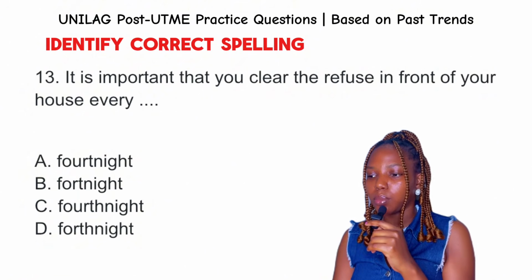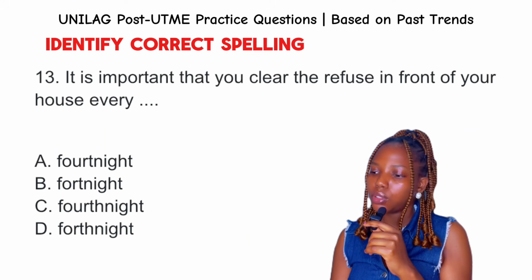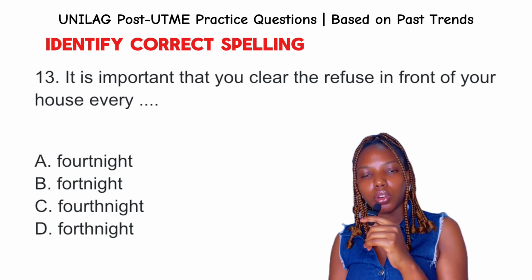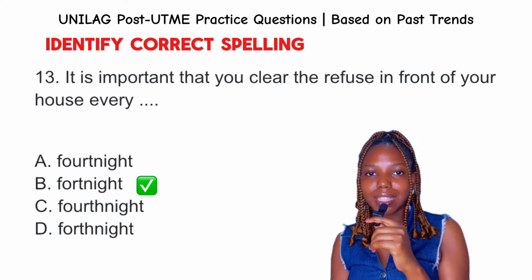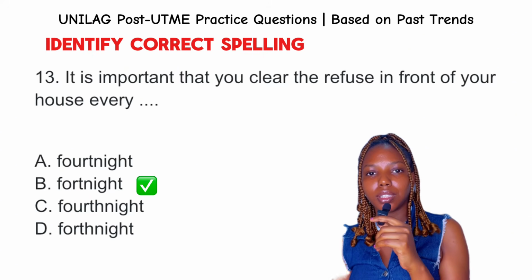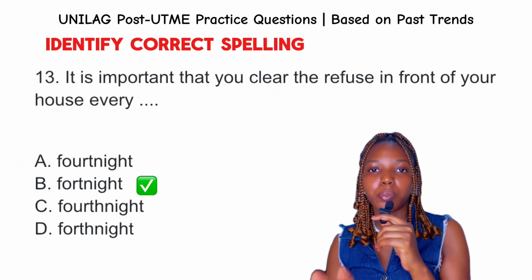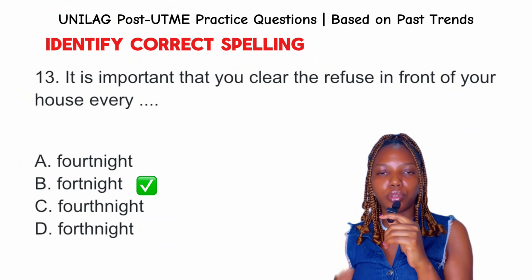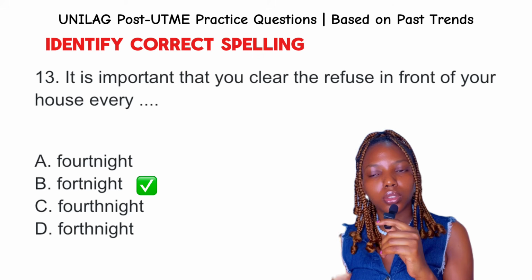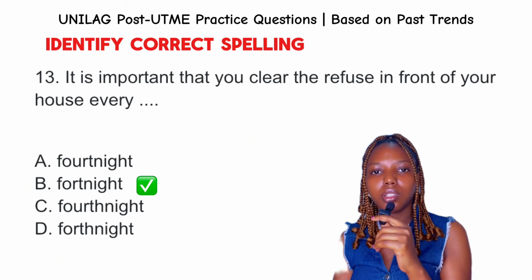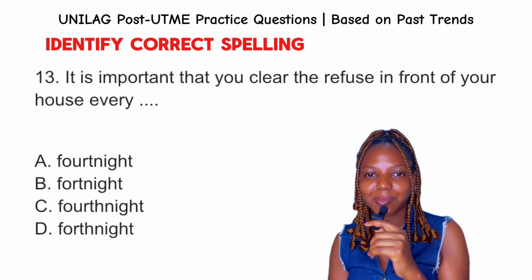Question 13. It is important that you clear the refuse in front of your house every dash. Okay, so the word we are looking for is fortnight, and it is spelled Fortnight. So other options are misspelled. Okay, so fortnight is a period of 14 days or 2 weeks. So the best answer to this question is definitely option B, fortnight.